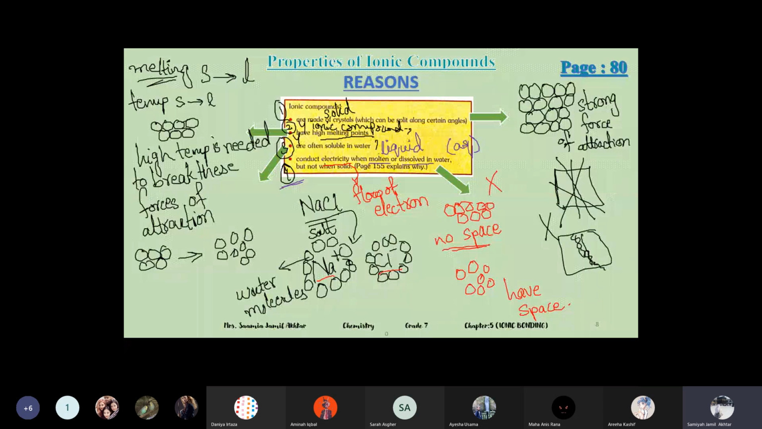Solids cannot conduct because they have no space for the flow of electrons. So electrons cannot pass through them. That is why they cannot conduct. And in liquid form or in aqueous form, the particles are loosely arranged. They have space for the electrons to flow. That is why they can conduct. So ionic compounds can conduct in the molten or aqueous form, but not in solid form. Remember. Okay, understood the 4 reasons?